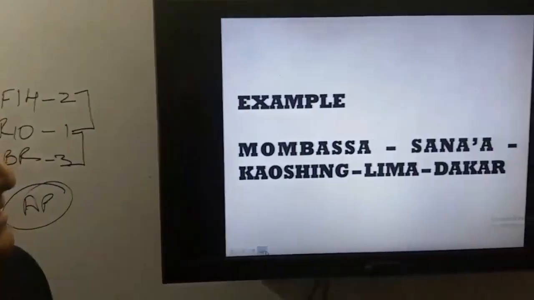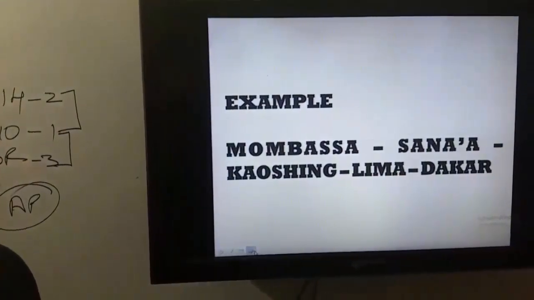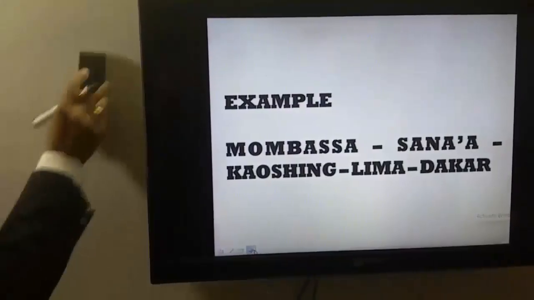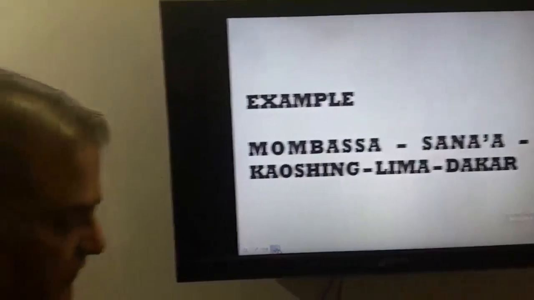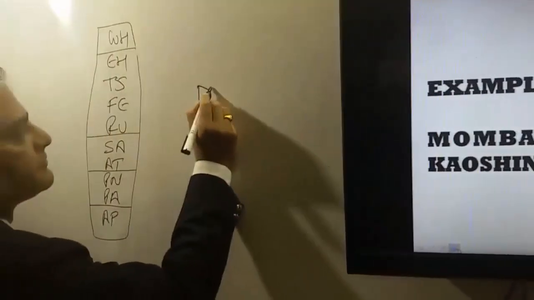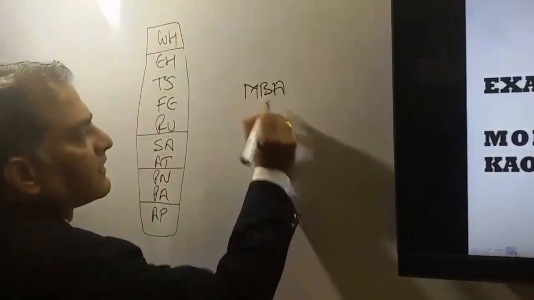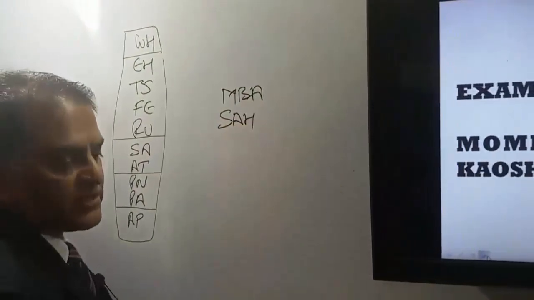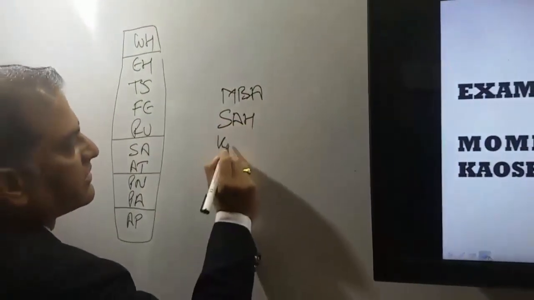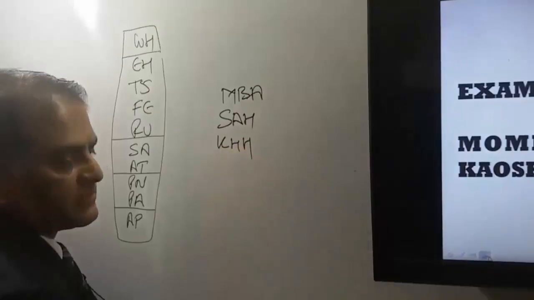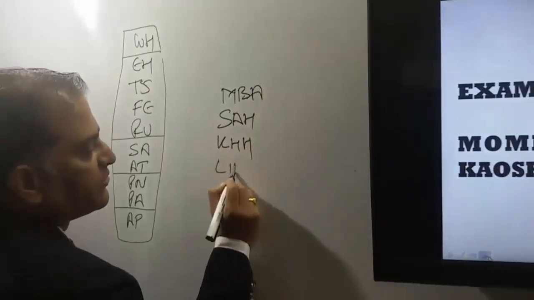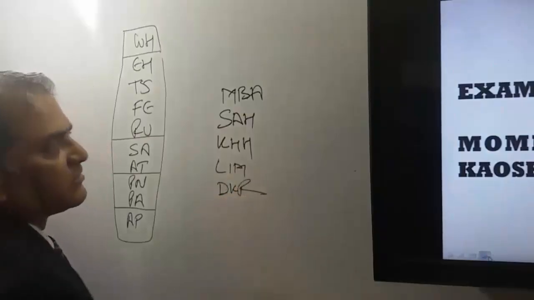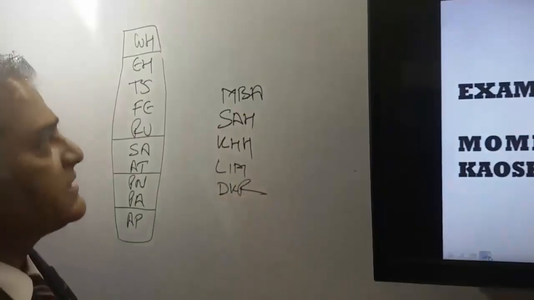Next is Mombasa, Sanaa, Khoishing, Lima and Dakar. Sanaa is in Yemen, Khoishing is in Taiwan, Lima is in Peru and Dakar is in Senegal. Now first we will find out the areas.